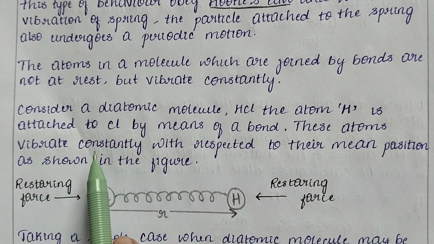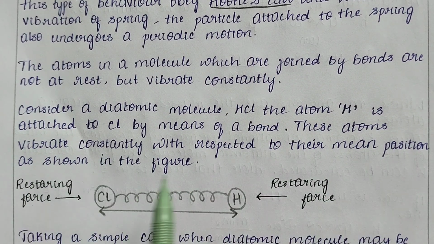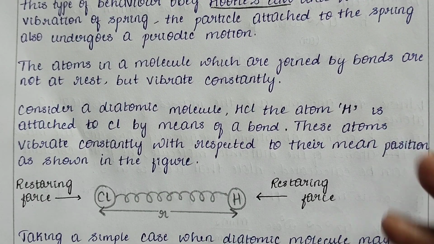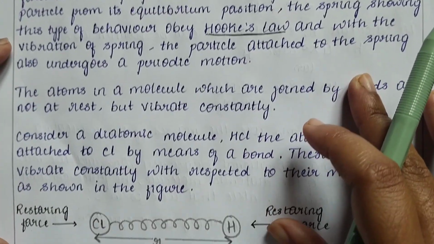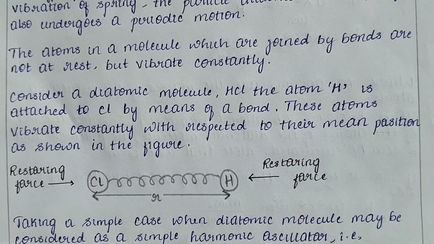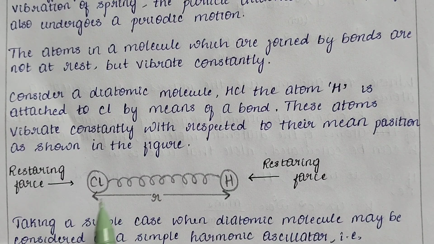The atoms vibrate constantly with respect to their mean position, as seen in the figure. So the first paragraph which we have seen is the vibration of a particle. Here there are two atoms, one is Cl and the other one is H, with their respective masses, and they are separated by a distance r, which is called the bond length.